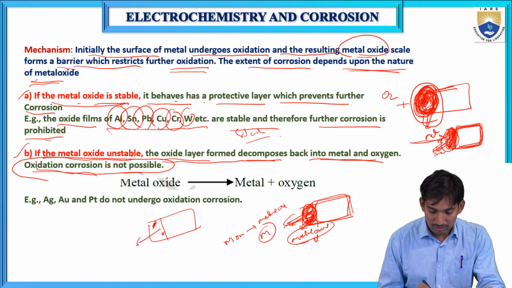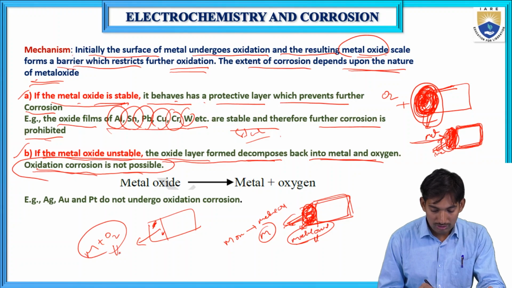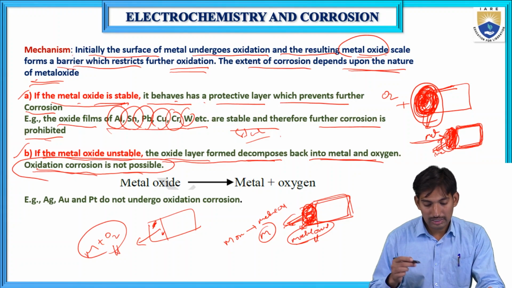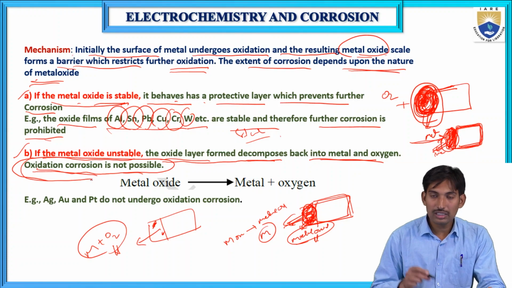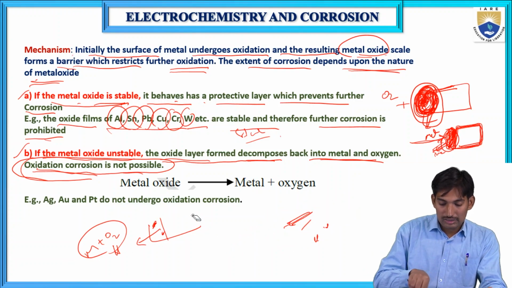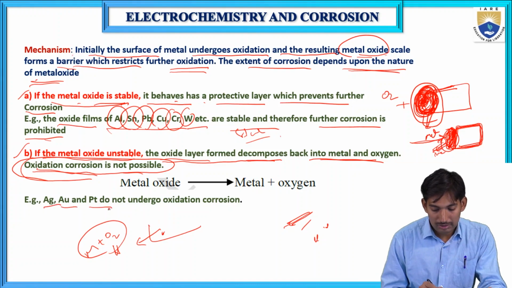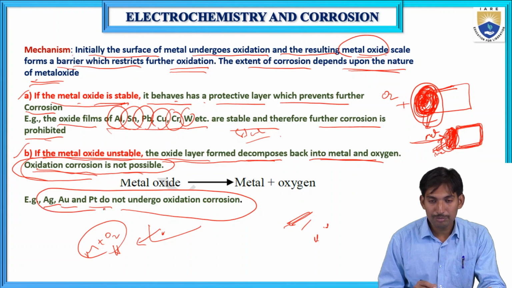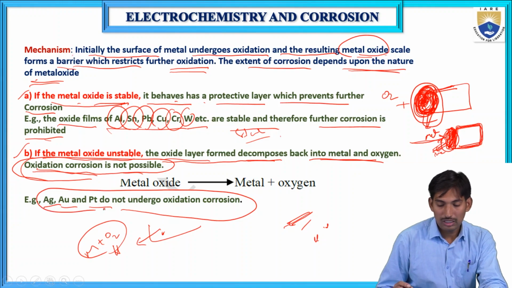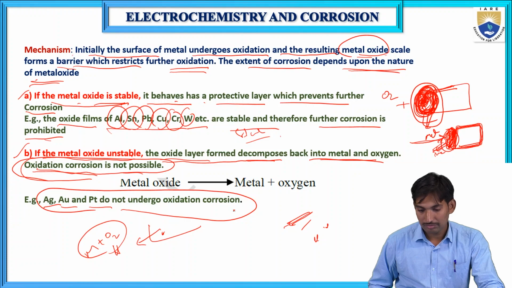So there is no possibility of corrosion taking place. For example, silver, gold and platinum do not undergo oxidation corrosion. Why? Because silver, gold or platinum oxides are very unstable and decompose into metal and oxygen.